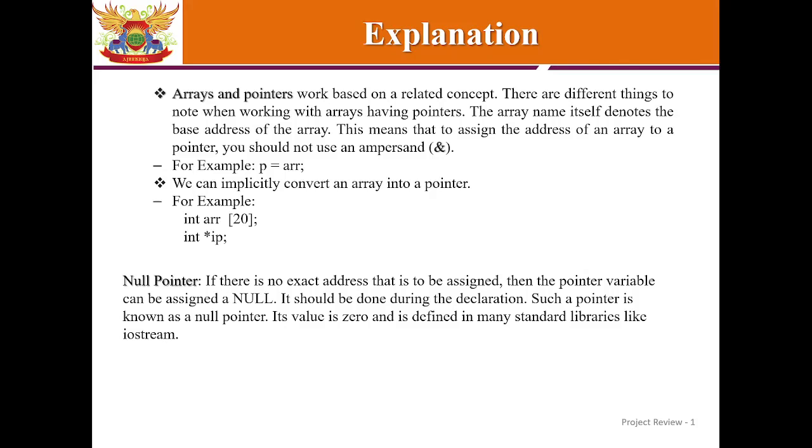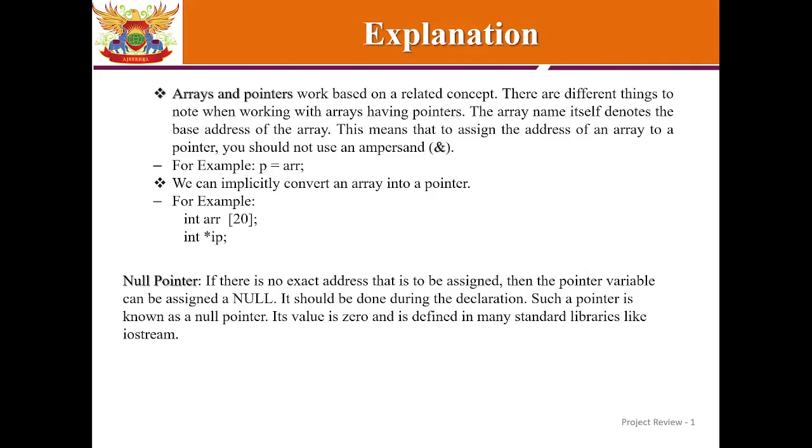For example, p equals arr, semicolon. We can implicitly convert an array into a pointer. For example, int ar[20]; int asterisk ip;